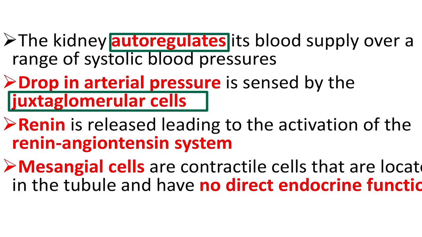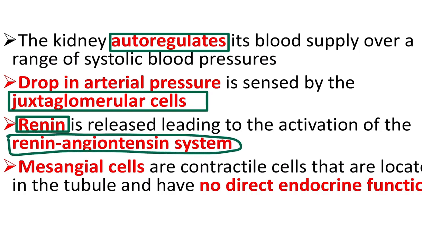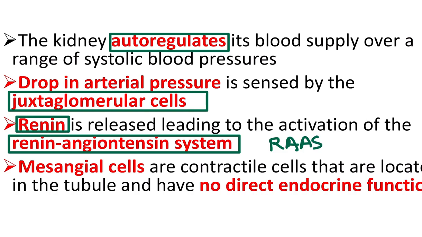Renin is released when the arterial pressure is low. So renin, which is an important hormone, is released when there is a drop of the renal arterial pressure, and then the renin angiotensin aldosterone system is activated, which is known as the RAS.